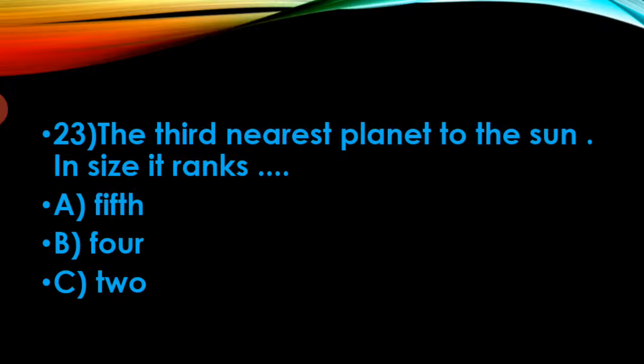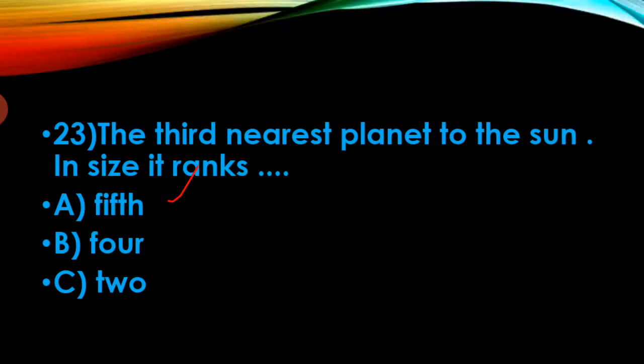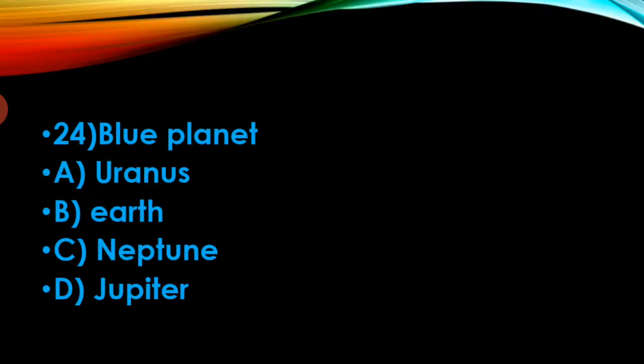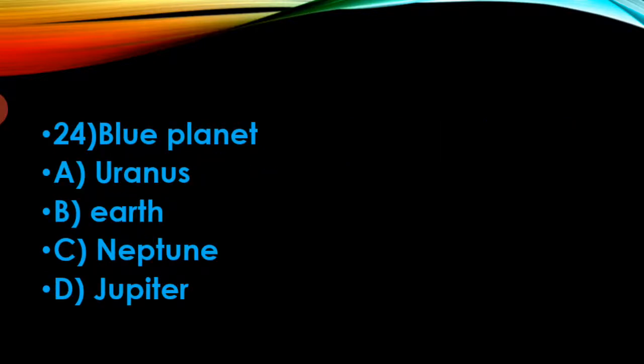The third nearest planet to the sun, in size it ranks fifth. Okay. Blue planet.